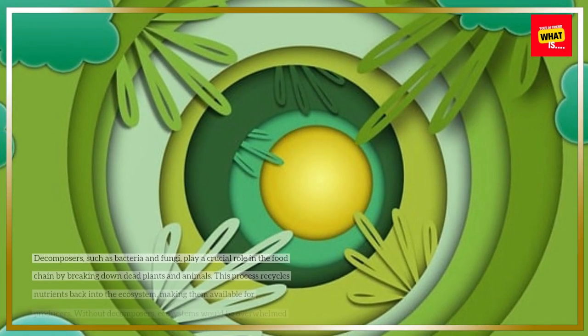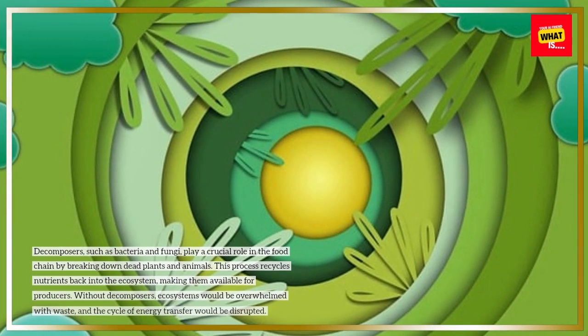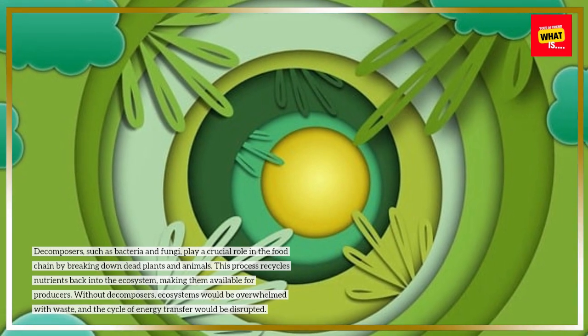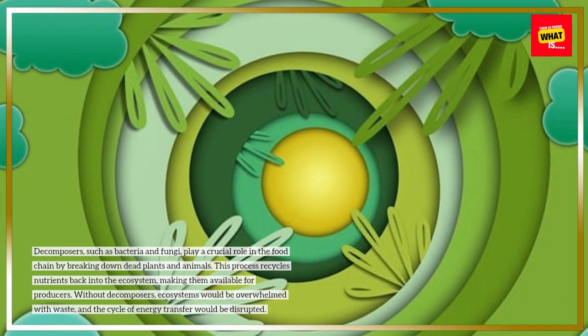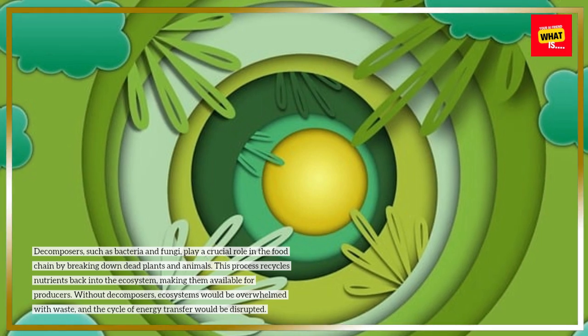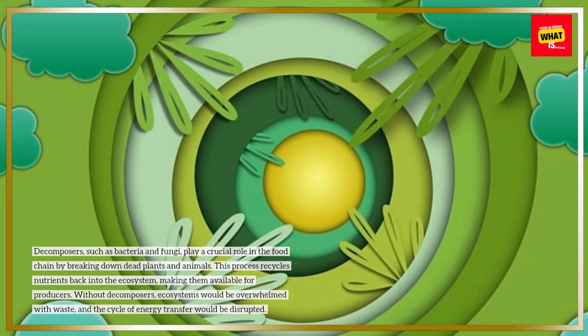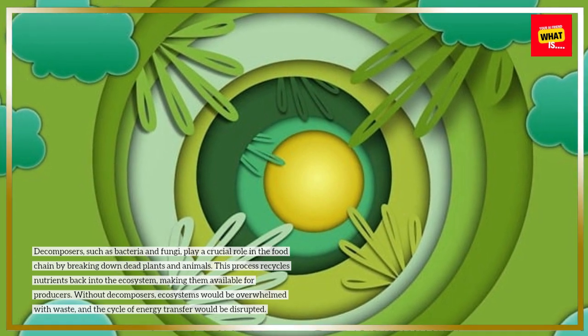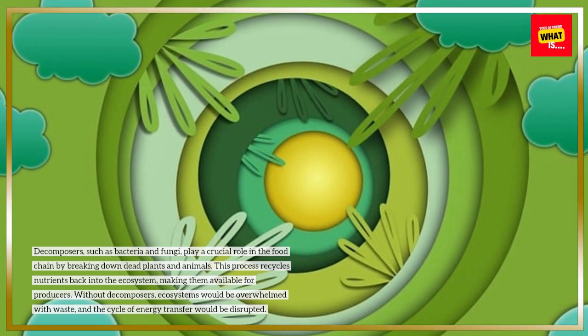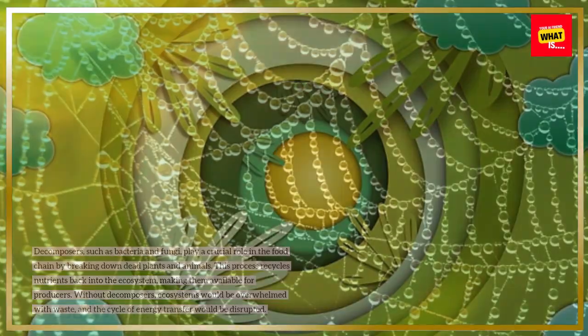The role of decomposers. Decomposers, such as bacteria and fungi, play a crucial role in the food chain by breaking down dead plants and animals. This process recycles nutrients back into the ecosystem, making them available for producers. Without decomposers, ecosystems would be overwhelmed with waste, and the cycle of energy transfer would be disrupted.